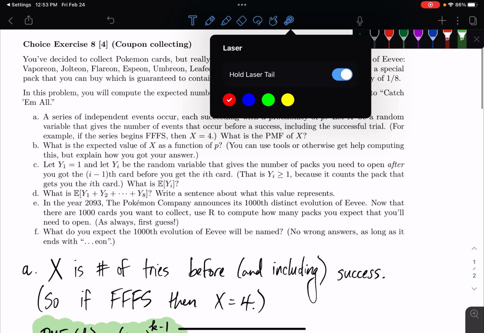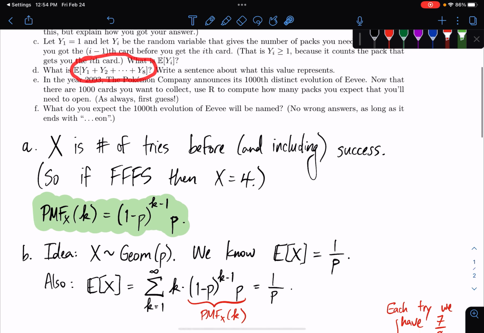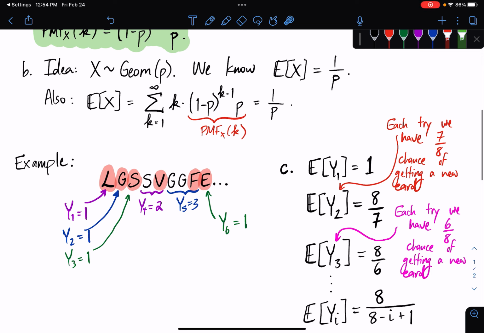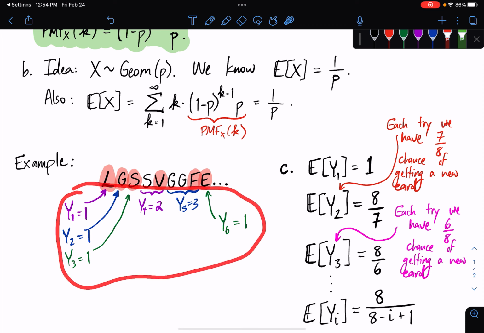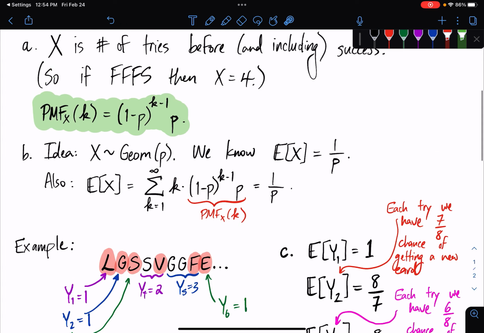Okay, and now we're asked, for D, what is the expected value of y1 plus y2 all of the way up to y8? And we're gonna say what this represents. Well, what does this represent? It's gonna represent the number of tries until we have all 8 cards, right? Remember, when we added all of these up, we got the number of tries until we had 6 unique cards, or 6 distinct cards in our hand.